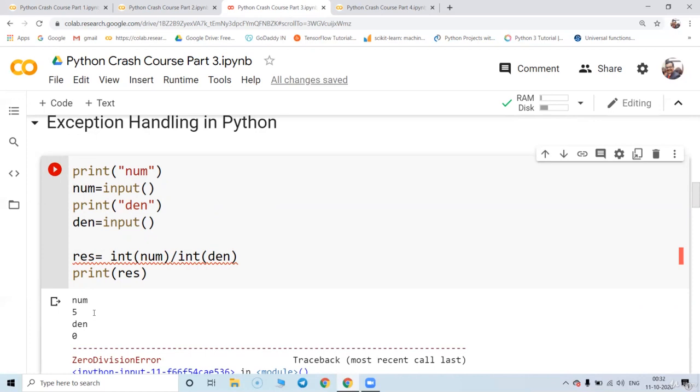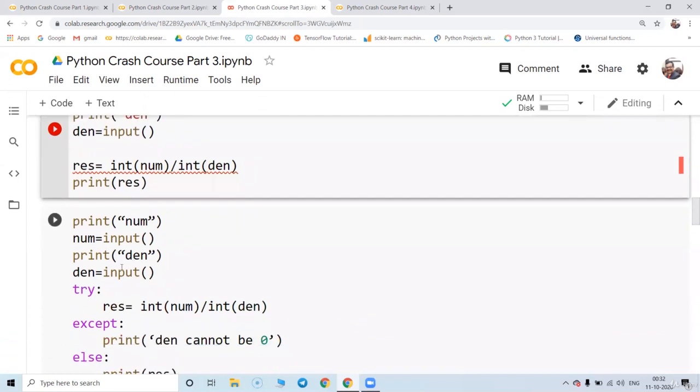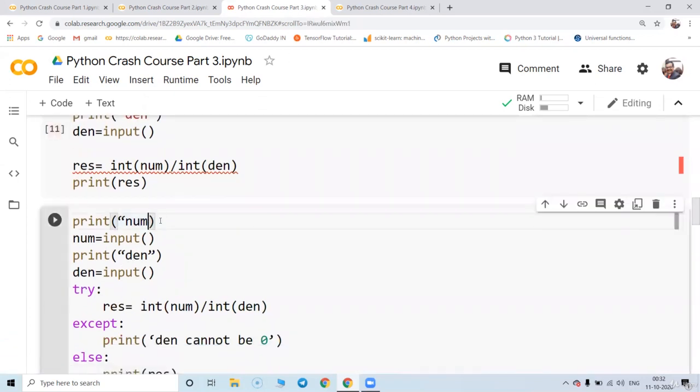So what is the solution for that? See, the program is 100% correct in terms of syntax. The program is 100% correct in terms of logic, but the user has entered the wrong value. So we need to tell the user that you are incorrect, not our program. So we are going to write the program in another beautiful format called exception handling.